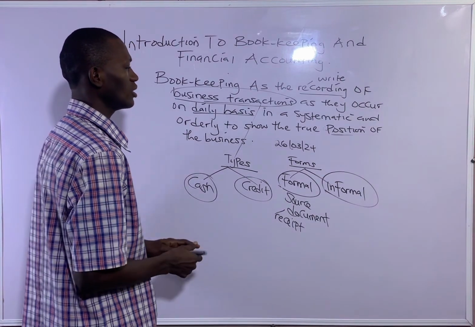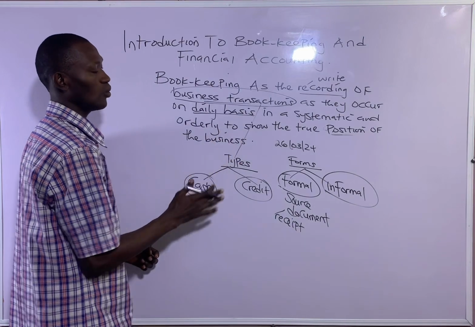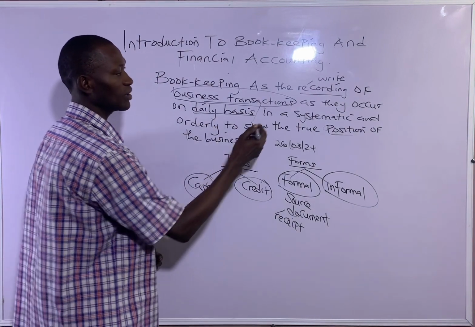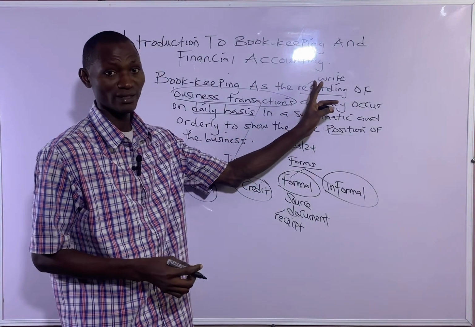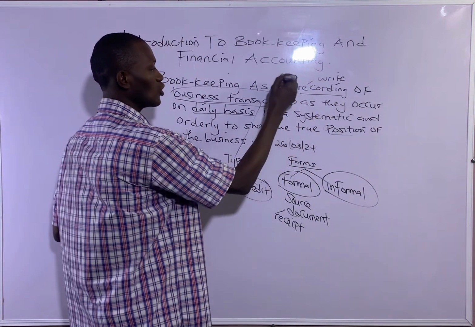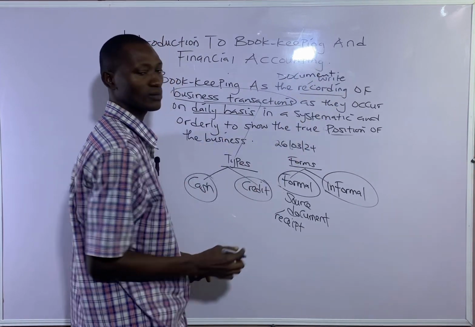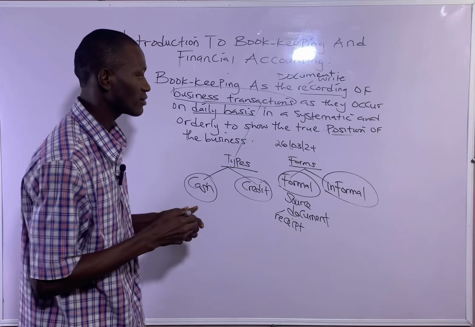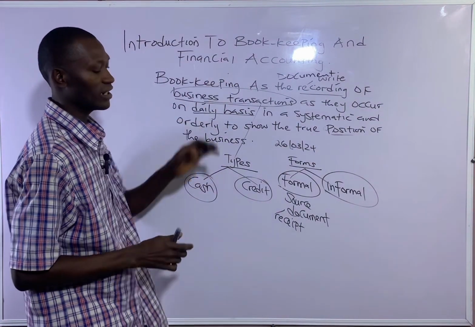Now, I think I've been able to explain what bookkeeping means. So bookkeeping simply means recording of business transactions. And when you record, you are writing it down or you are documenting it. Another word for recording is document. When you document, you write. So that's basically what bookkeeping is about. Then let's move to financial accounting.